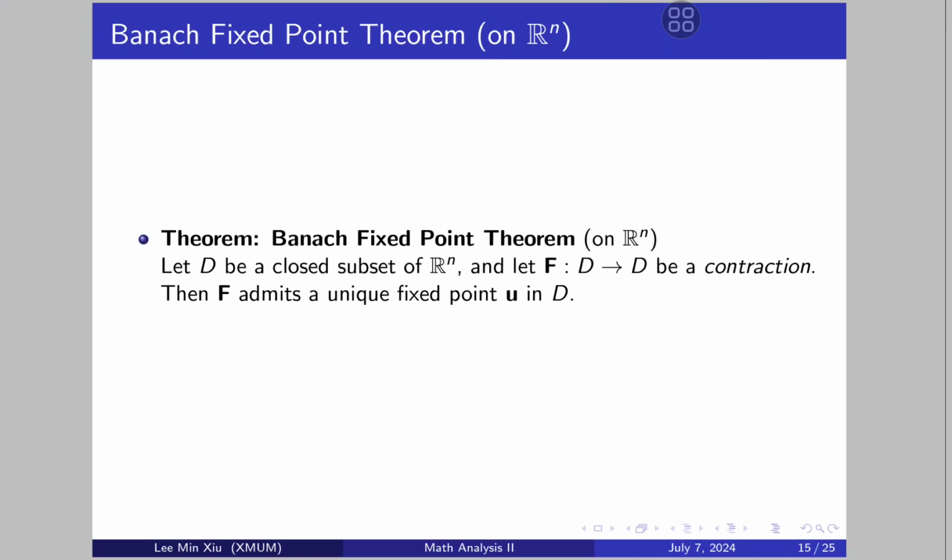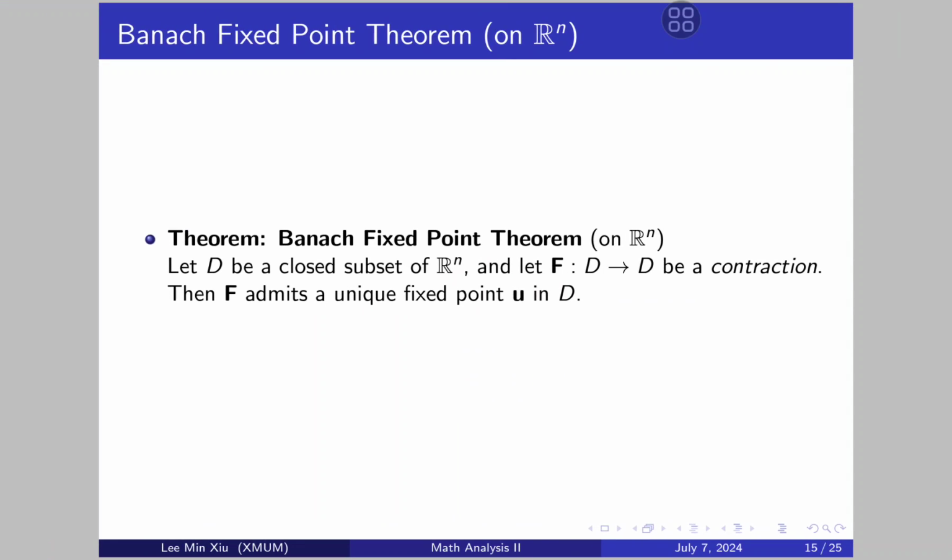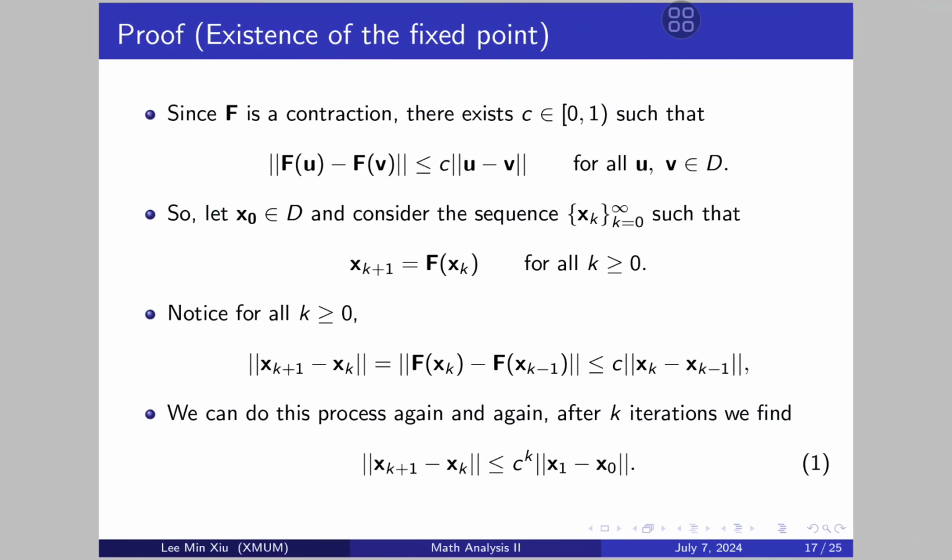Here, let's come back to the statement. So you have D to be a closed subset of R^n. F is a function defined on D to D to be a contraction, and we want to show that F admits a unique fixed point U in the domain D. Since F is a contraction, by definition there exists a Lipschitz constant c within 0 to 1 such that this holds.